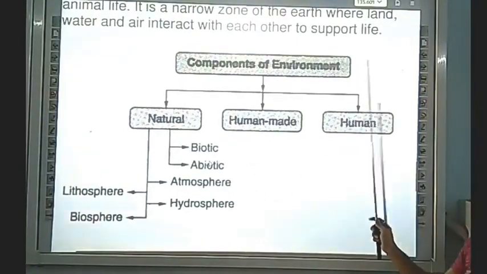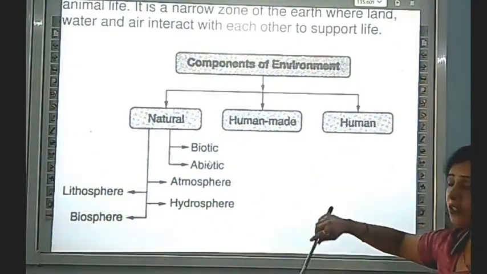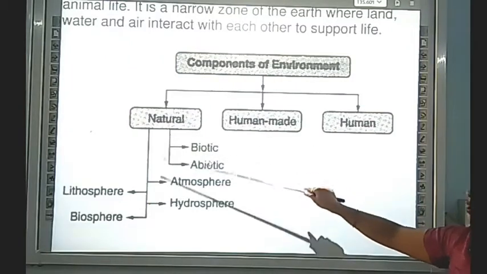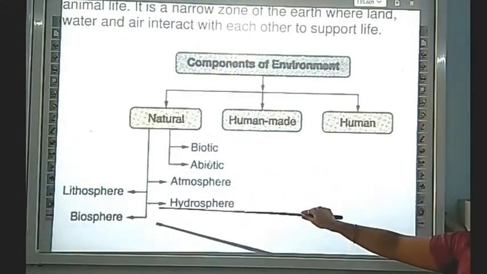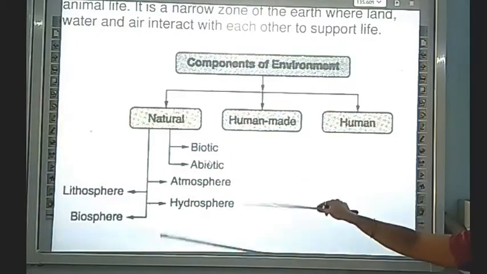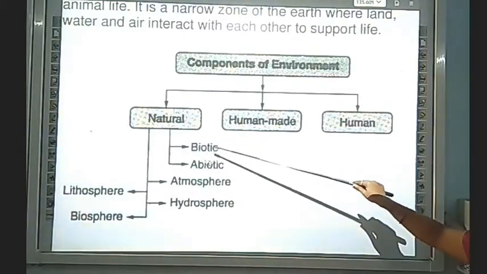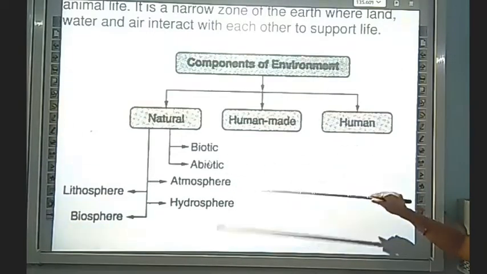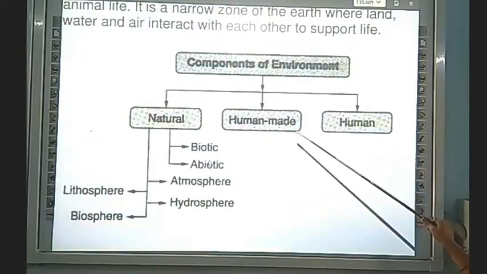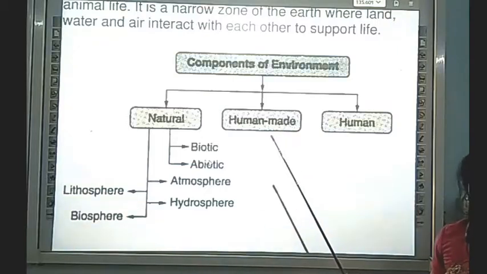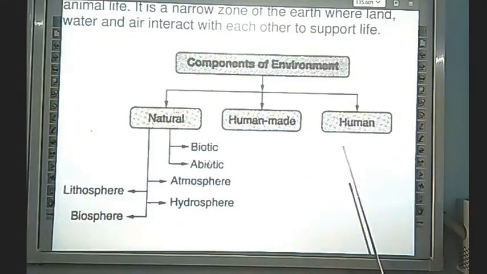There is the component of the environment. First, natural. In natural, there are four parts we are talking about. The natural environment is divided into two categories, that is terrestrial and aquatic, and after that the human-made environment, that means man-made environment, and we are the human.